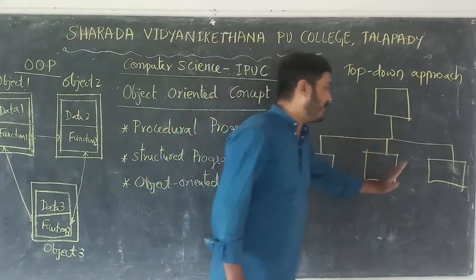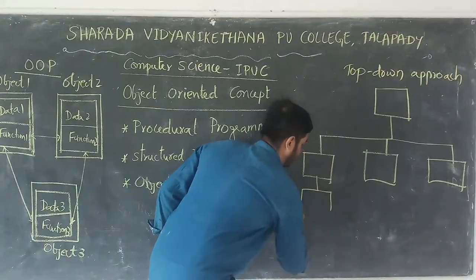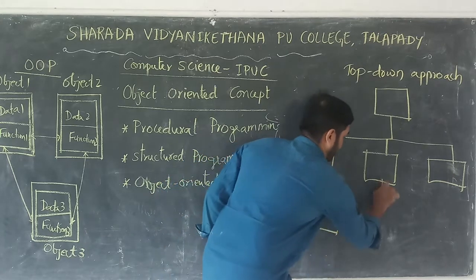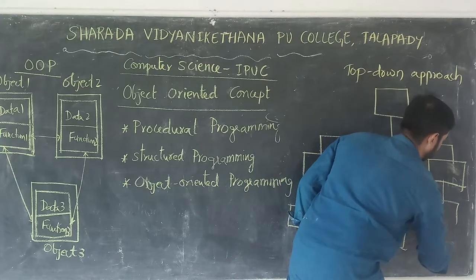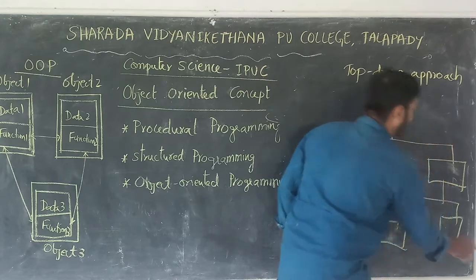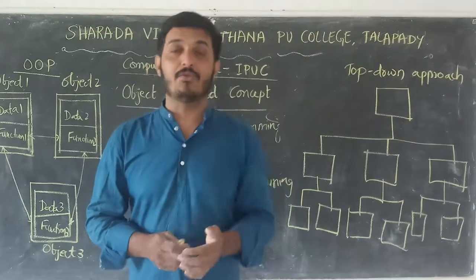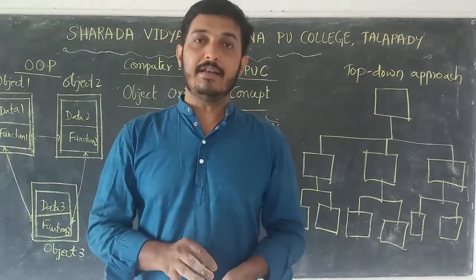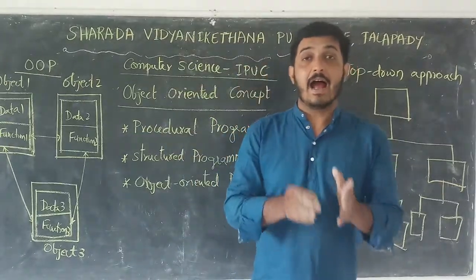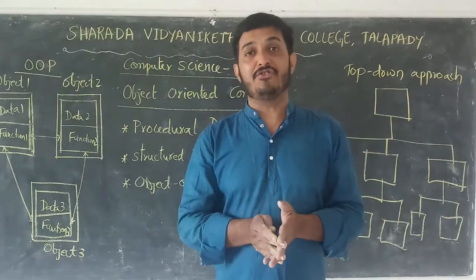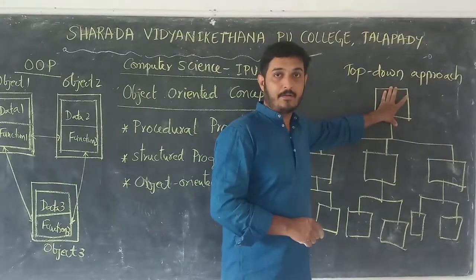Each piece must be individually manageable, and further we can divide into some pieces like this. Any number of pieces, not only two, any number of pieces. This type of approach to designing a program is called the top-down approach. The top-down approach divides the given program or problem into a number of pieces, and each piece must be individually manageable.